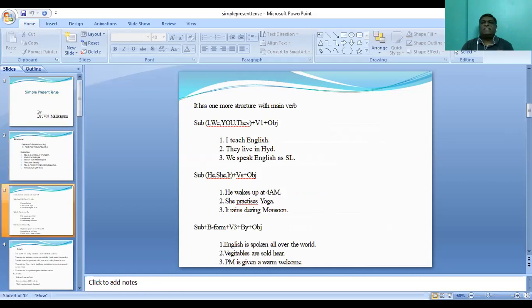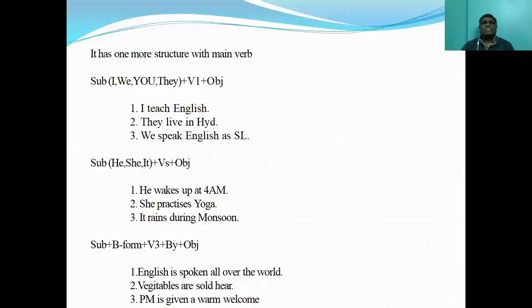Now, let's go to the second structure. This is actually in simple present tense. This is a very, very important structure of simple present tense, I can say. So it has got two structures here. What is that? Subject plus V1 plus object.